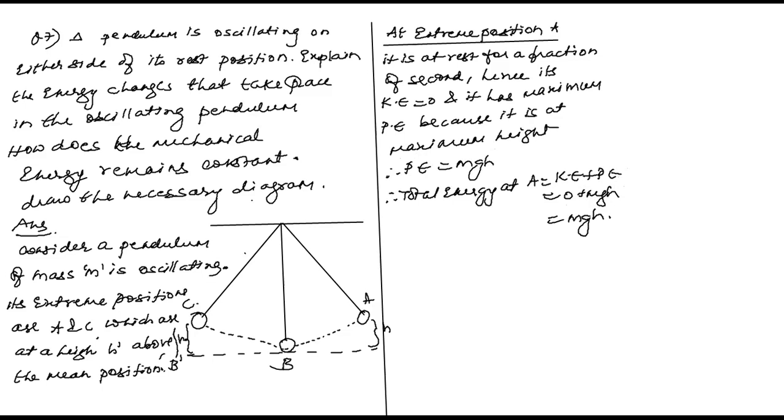So, children, please have a look at it. At extreme position A, it is at rest for a fraction of a second. Hence its velocity equals 0. Therefore, kinetic energy equals 0, and it has maximum potential energy because it is at maximum height. Therefore, potential energy equals mgh. So total energy at A equals KE plus PE, 0 plus mgh. How much do you get? mgh.